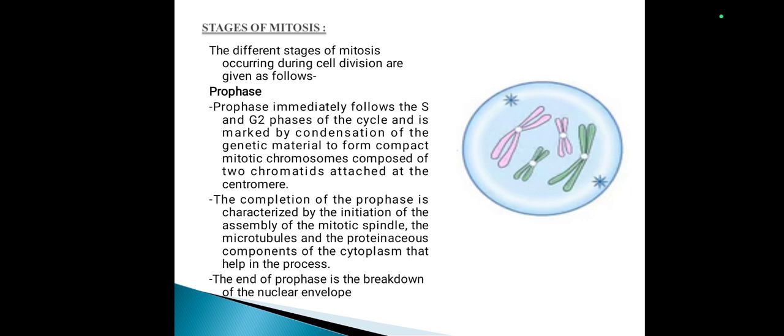So the first one is prophase. Prophase immediately follows the S and G2 phase of the cell cycle and is marked by the condensation of the genetic material to form compact mitotic chromosomes composed of two chromatids attached at the centromere. The completion of prophase is characterized by the initiation of the assembly of the mitotic spindle, the microtubules, and the proteinaceous components of the cytoplasm that help in the process. The end of prophase is the breakdown of the nuclear envelope.